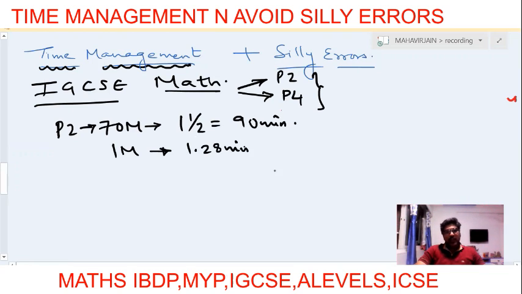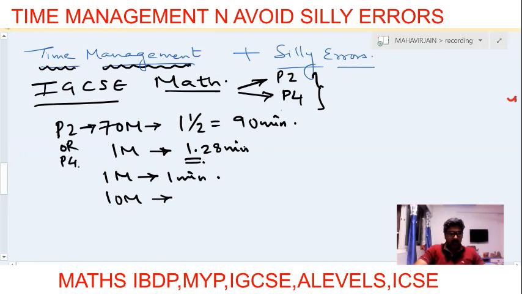After a thorough practice of at least 10 papers from your end, you could try to make a habit for yourself that you allot yourself only 1 minute per mark. That means you have a 10 marker question, you have a 12 marker question. The same thing applies for paper 4 also, right? So if you have a 10 marker question, you will allot yourself 10 minutes.